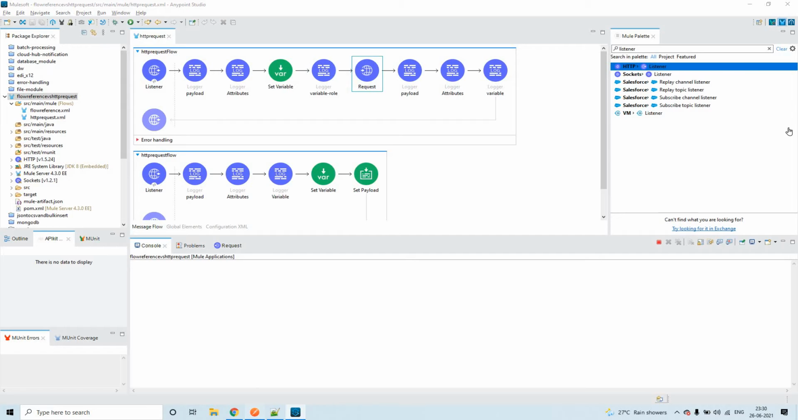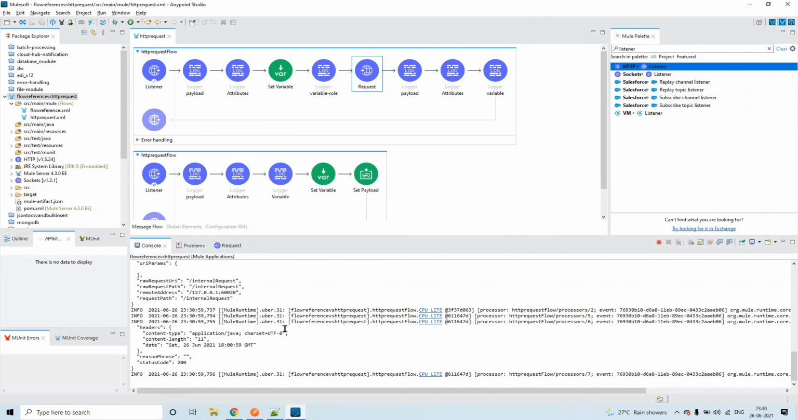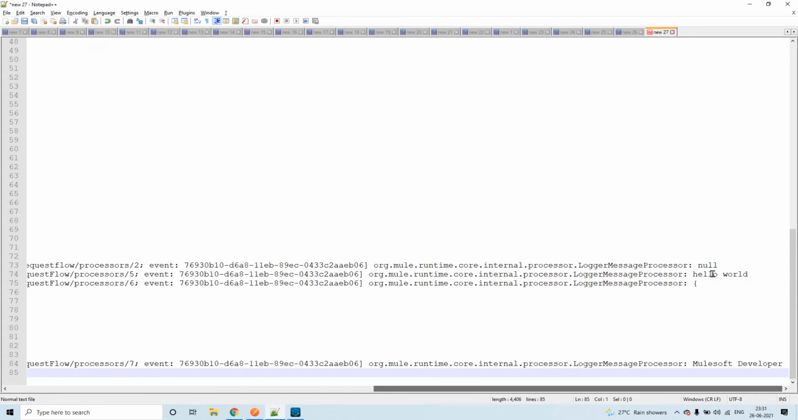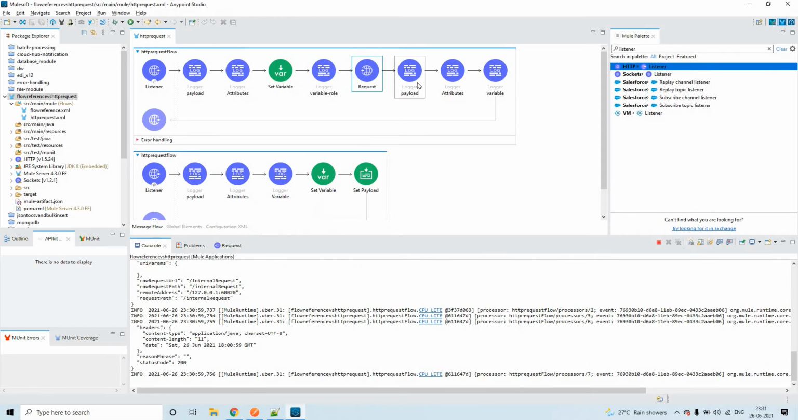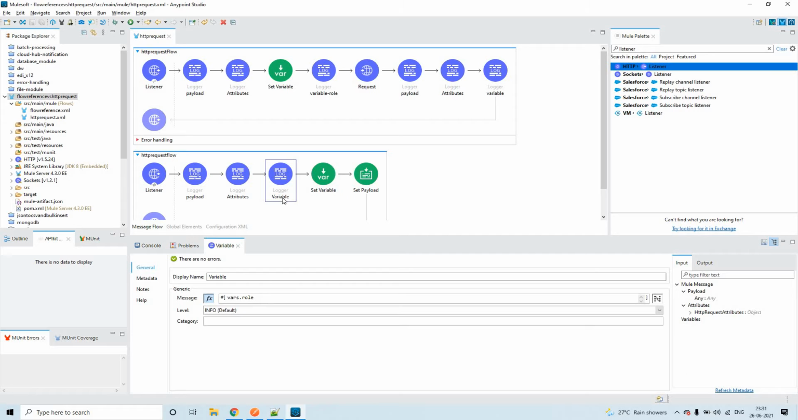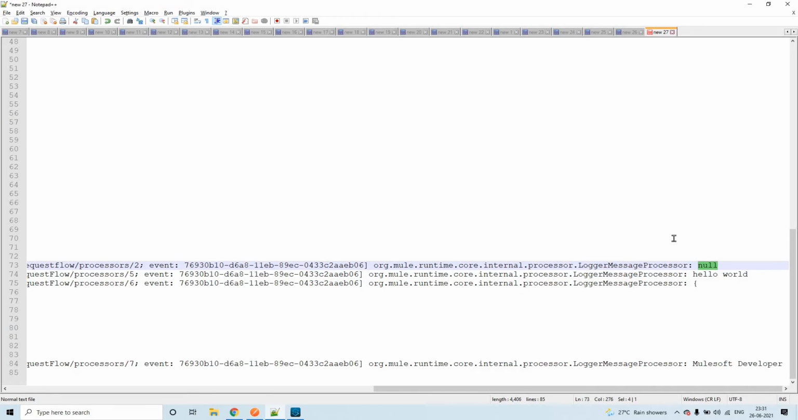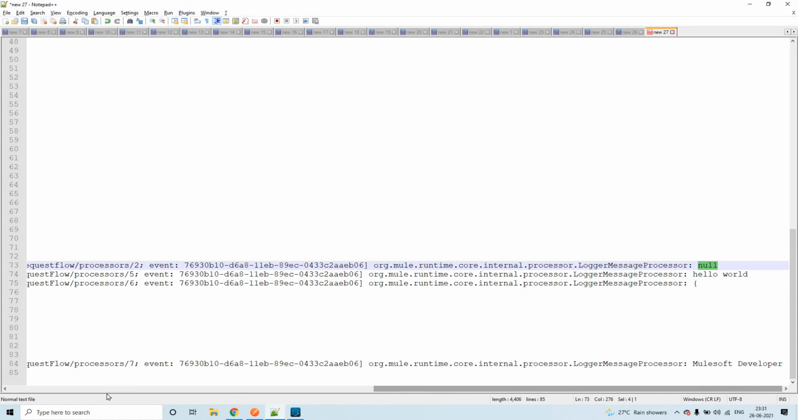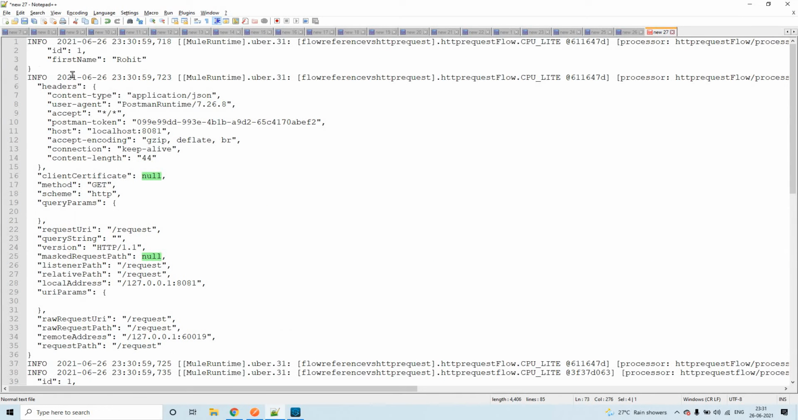So let me send one more time, because previously we were fetching the value from attributes. If you see here, before hello world, which is coming from this particular thing, we could see the variable value from this logger as null again. So it's very clear that you cannot share the variables straight away from HTTP request to the listener. That is one thing. And also, let's compare the attributes.